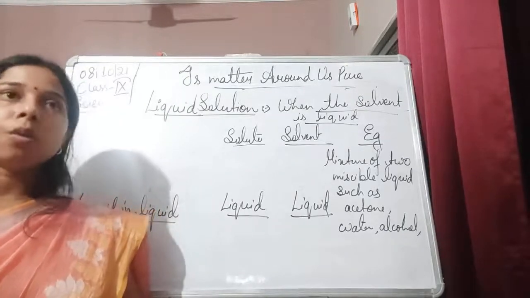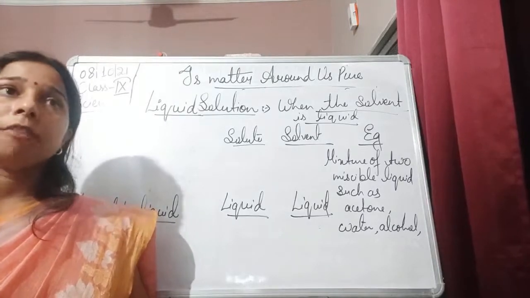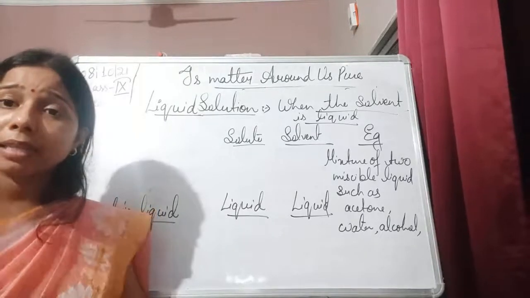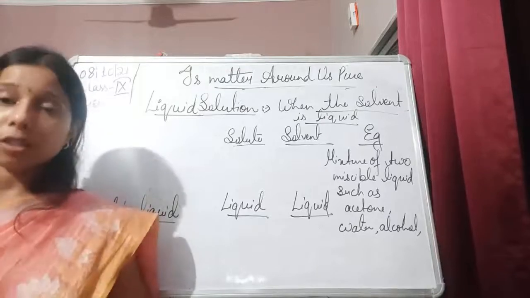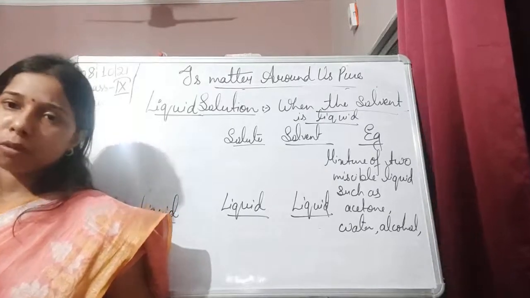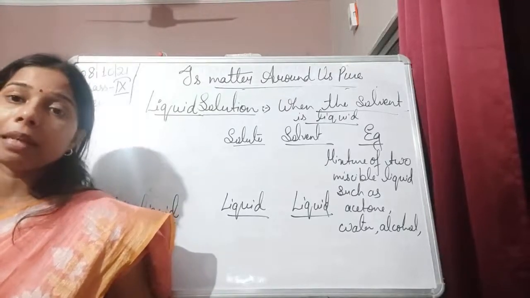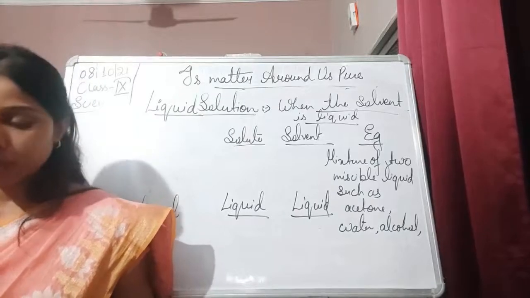When we add it into the water, then yes, it will get mixed into it. If we are mixing water with concentrated acid, obviously that is also a kind of mixture, so that is also a miscible liquid. Miscible means which can easily mix with each other.